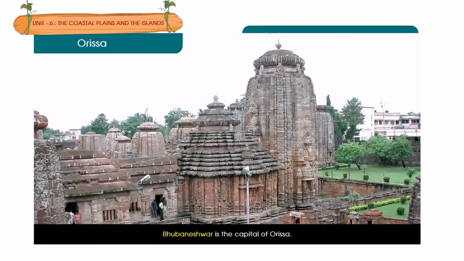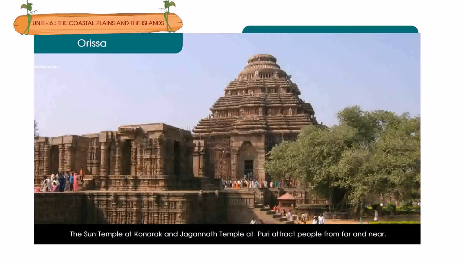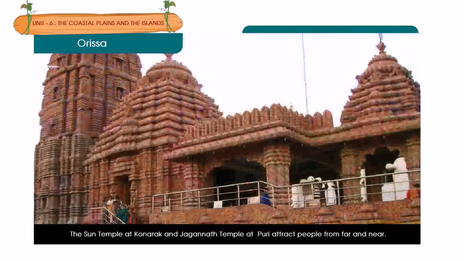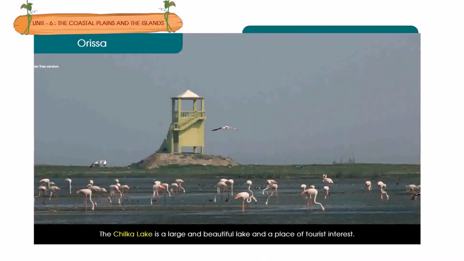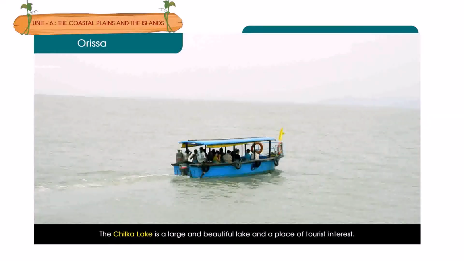Bhubaneswar is the capital of Orissa. The Sun Temple at Konark and Jagannath Temple at Puri attract people from far and near. The Chilka Lake is a large and beautiful lake and a place of tourist interest.